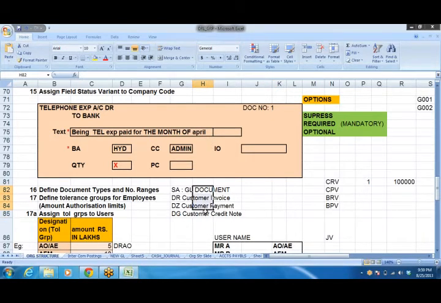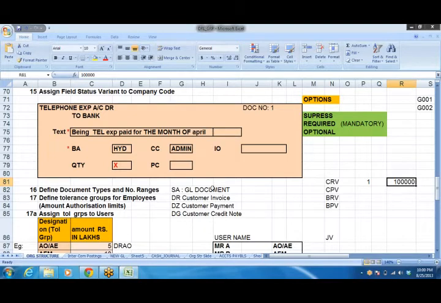Whatever type of document you are going to use, every document has already been defined in the SAP system. We need not define it, though I say define document type and number ranges. I need to choose which document I am going to use, and for that document I need to give the number range, maybe say 1 to 1 lakh. Even in a manual system, when you create a document, you give document number 1, 2, 3, 4, like that. Even in SAP, whatever document you post needs a number range, because each document should be identified separately. So that's why we give a document number, and a range will be given.